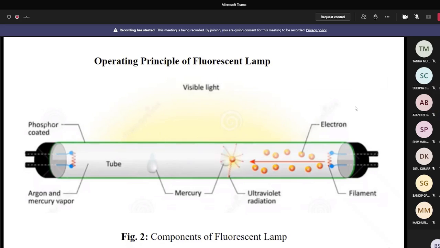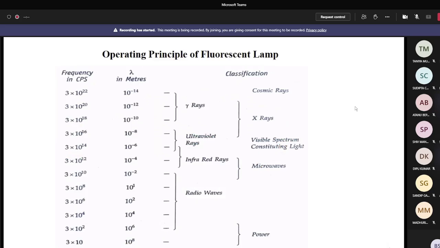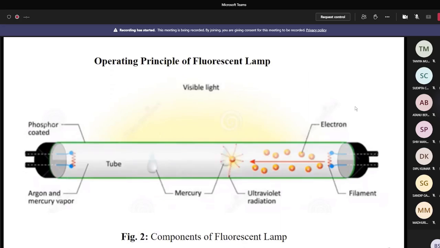How is ultraviolet radiation produced in this setup? I already discussed it here. Basically, when electromagnetic waves having shorter wavelength strike some material, the material absorbs it and then returns visible light. So the phosphor coating does this.